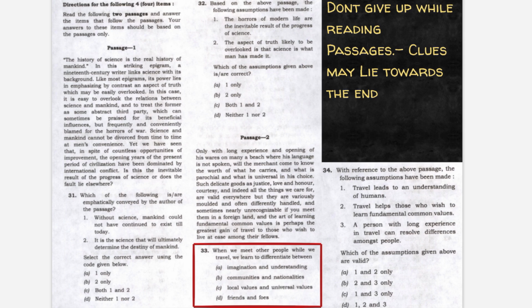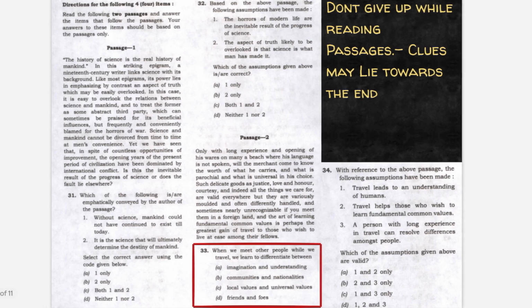So that is why difficult passages need not actually be difficult. You may feel the difficulty somewhere in the middle of the passage, but as you move on and come towards the closing part of the passage, the entire original meaning of the passage will make sense to you. Until I came to the last sentence, where the author raises the question, can it be pointed to science or does the fault lie elsewhere, I did not get the right idea. Now I am able to understand that the author doesn't want to portray excessive importance to science, correct? So that's why you shouldn't give up. There could be complexities, there could be areas where you might not make sense, but just keep going on.